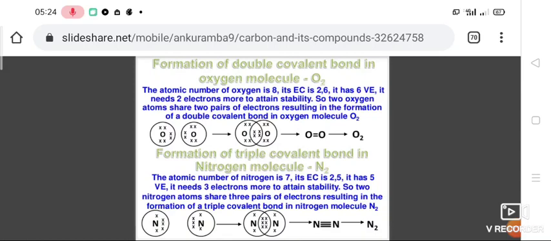So two nitrogen atoms share 3 pairs of electrons with each other, forming a triple covalent bond in the nitrogen molecule. So it became N2, N triple bond N. Here is the Lewis electron dot structure of the nitrogen molecule.